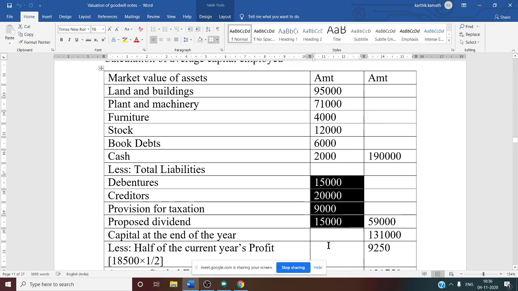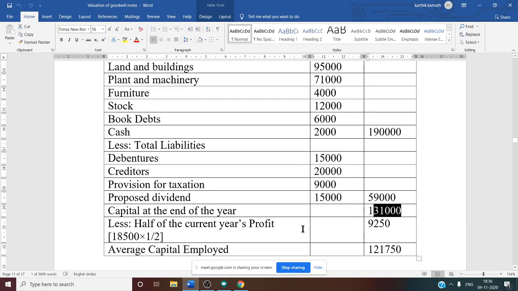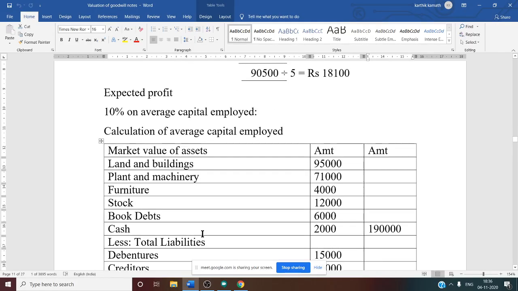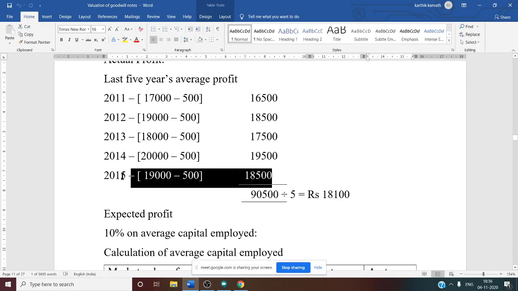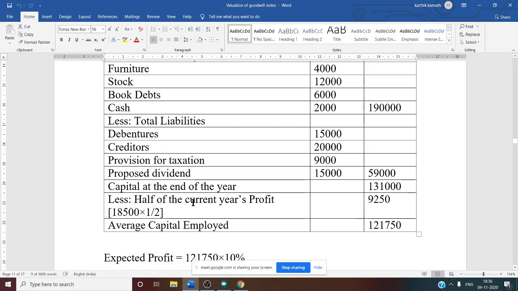But we want capital. Capital is equal to assets minus liabilities. So 1,90,000 minus 59,000, you will get 1,31,000 as capital. But we want ACE, average capital employed. So from capital, minus half of the current year's profit. Here, half of the current year's profit means last year's profit. Last year's profit, see this, the year 2015, 19,000 minus 500, so our profit for 2015 is 18,500. On 18,500, take 50% or divide by 2. Why? Because half. 18,500 into 1 by 2 gives 9,250.